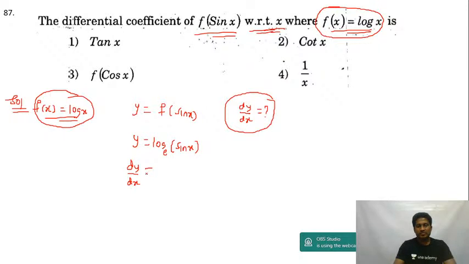dy by dx is equal to the differentiation of log sin x, which is 1 by sin x, times the differentiation of sin x, which is cos x. Cos by sin is cot, so this will be equal to cot x. The answer is option B only. Isn't it, guys? Yes, the answer is option B.